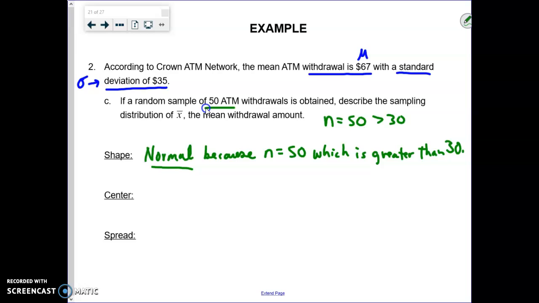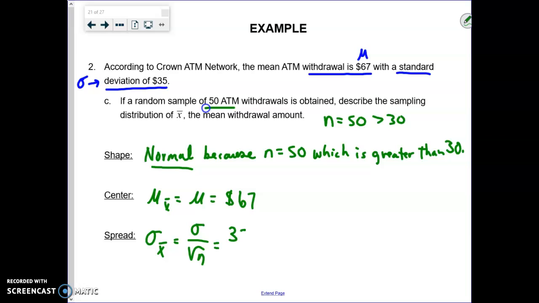So the mean of this sampling distribution of sample means would be equal to the mean of the population, which again was $67. And then the spread, the standard error we call it, would be the population standard deviation divided by the square root of the sample size.